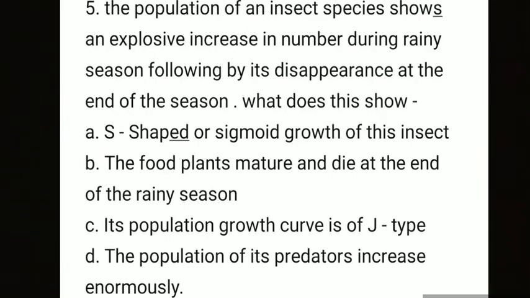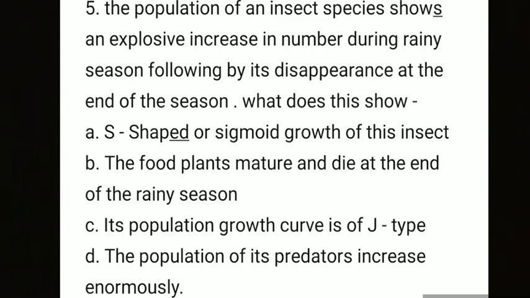Next, question number 5. The population of an insect species shows an explosive increase in number during rainy season, followed by its disappearance at the end of the season. What does this show? Option A. S-shaped or sigmoid growth of this insect.